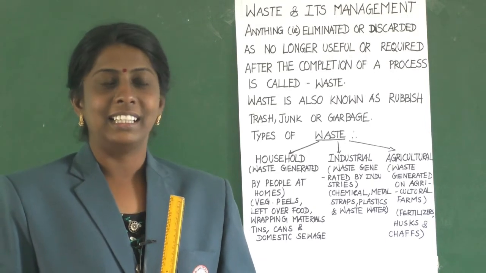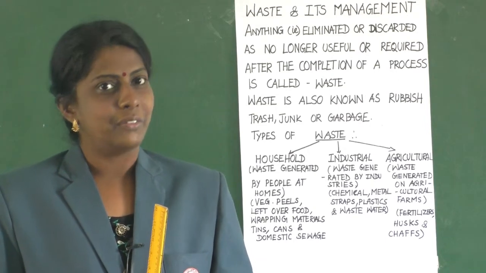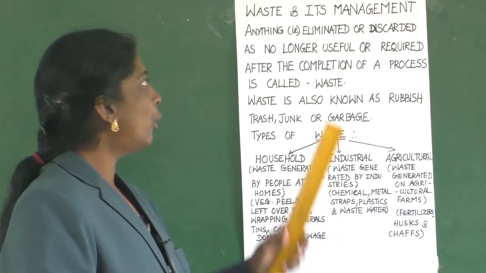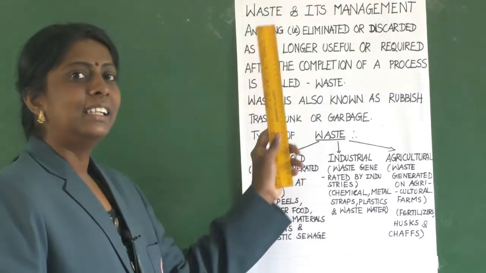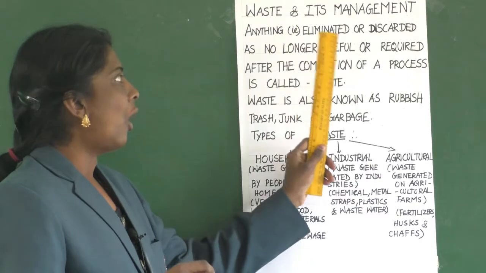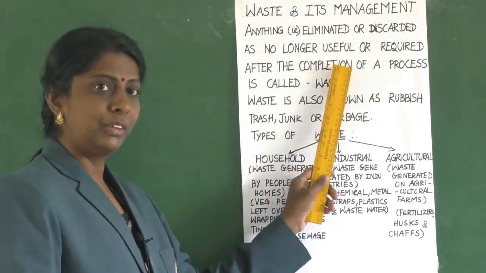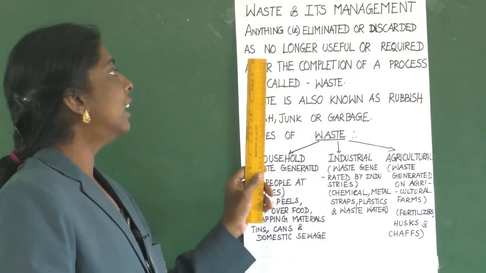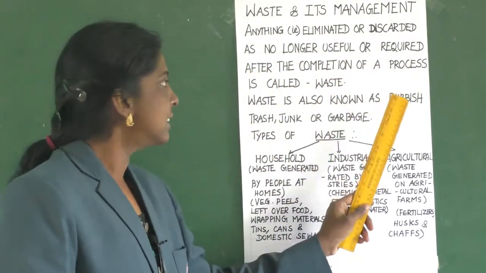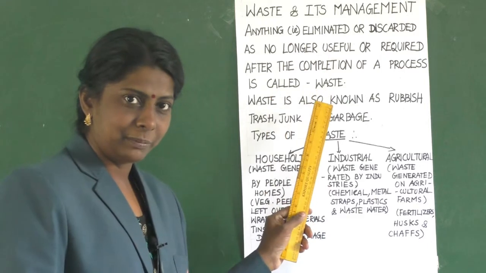First of all, let us learn what you mean by waste. The proper definition is: anything that is eliminated or discarded as no longer useful or required after the completion of a process is called waste.